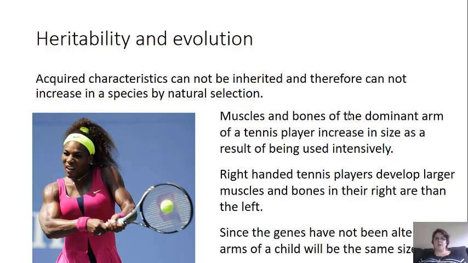You don't have different genes for your left arm and your right arm for your muscles. They're the same genes in both arms. So since those genes haven't been altered, the arm of any children from this tennis player will be the same size. They will not pass on that genetic variation.